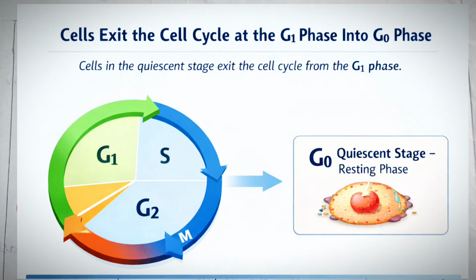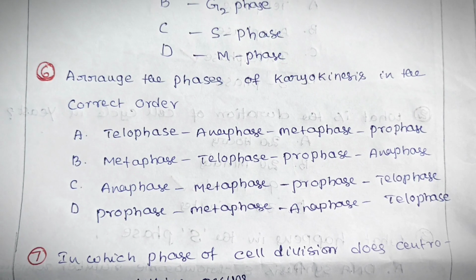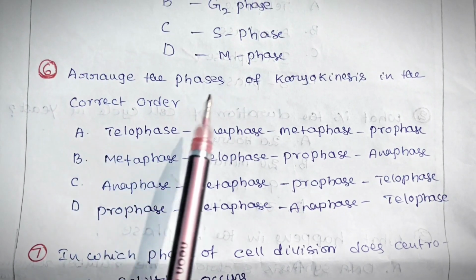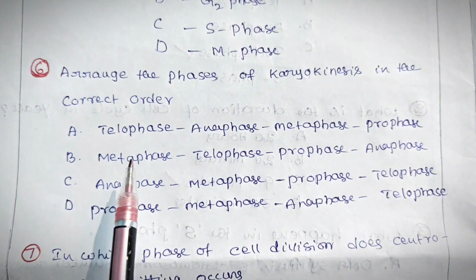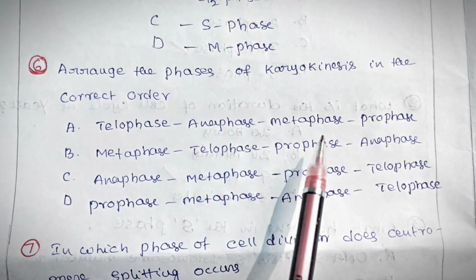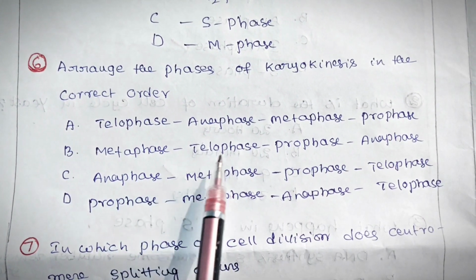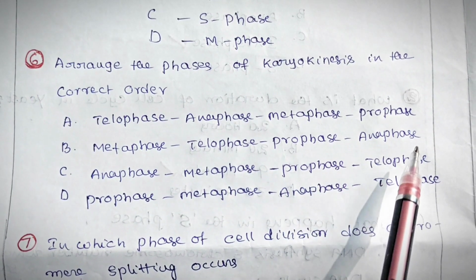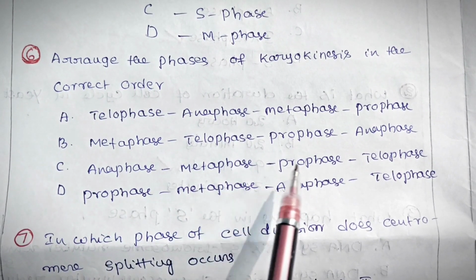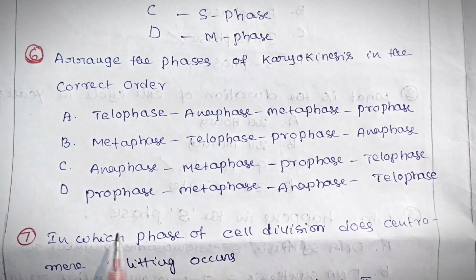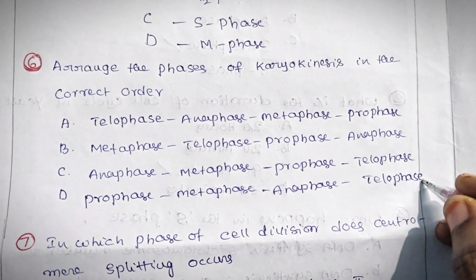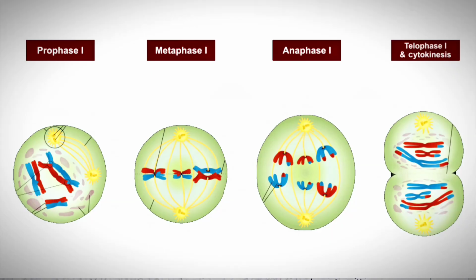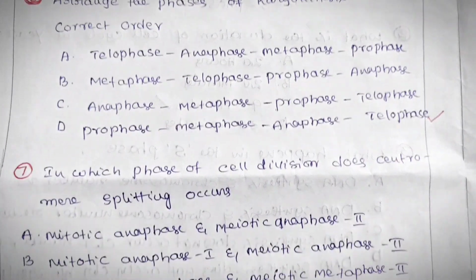Okay, so the correct answer is G1 phase. Let's see the next question. Arrange the phases of karyokinesis in the correct order. Options are: telophase, anaphase, metaphase, prophase; metaphase, telophase, prophase, anaphase; anaphase, metaphase, prophase, telophase; prophase, metaphase, anaphase, telophase. The correct answer is prophase, metaphase, anaphase and telophase. Let's see the next question.